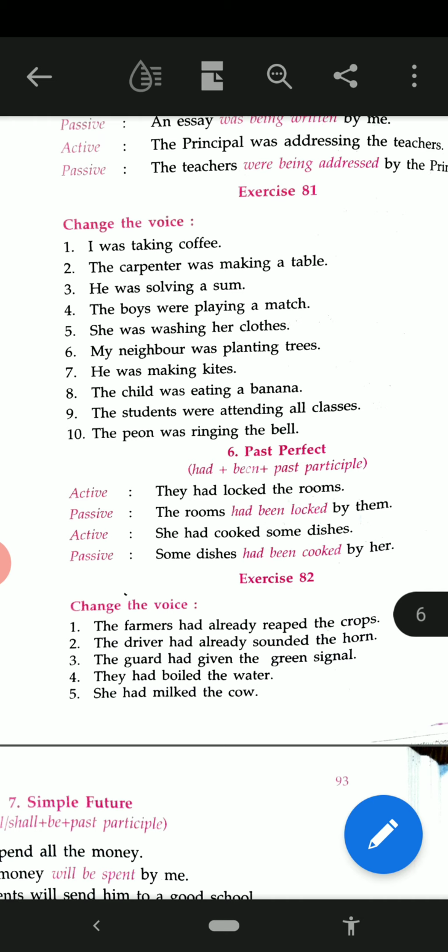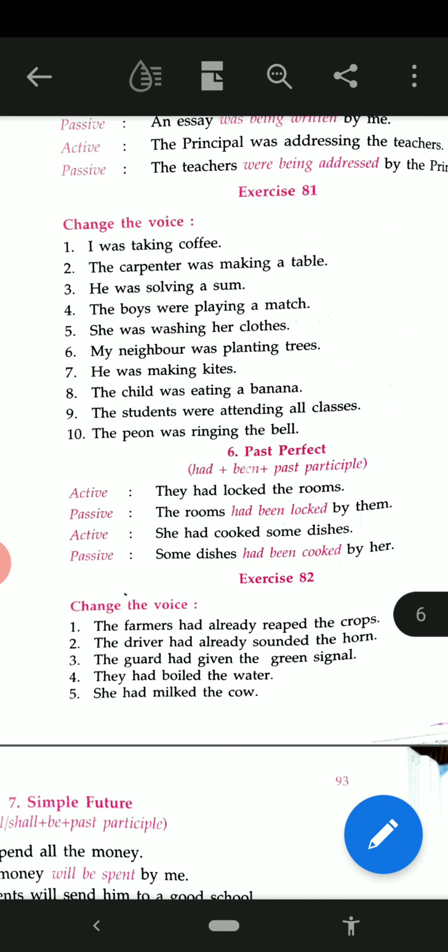The farmers had already reaped the crops. The crops had already been reaped by the farmers. The driver had already sounded the horn. The horn had already been sounded by the driver. They had boiled the water. The water had been boiled by them.